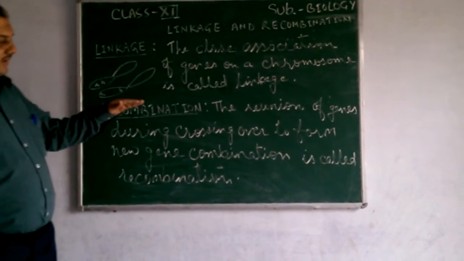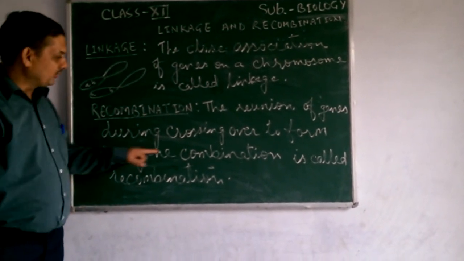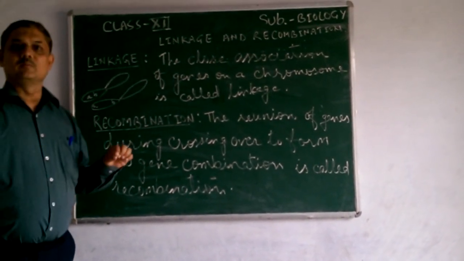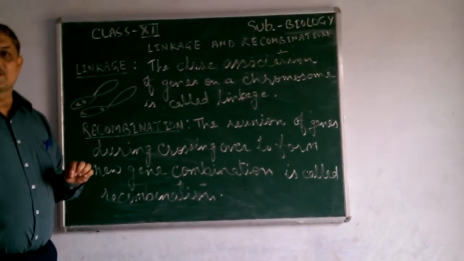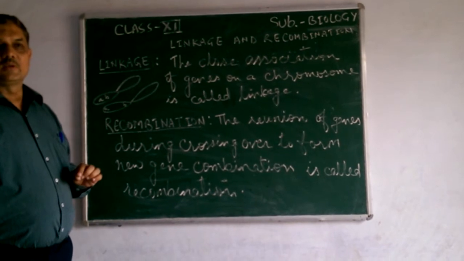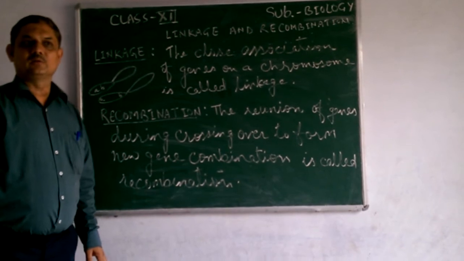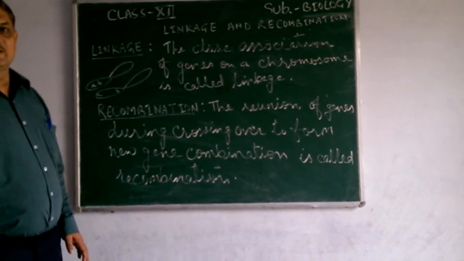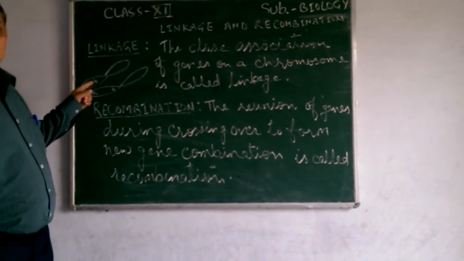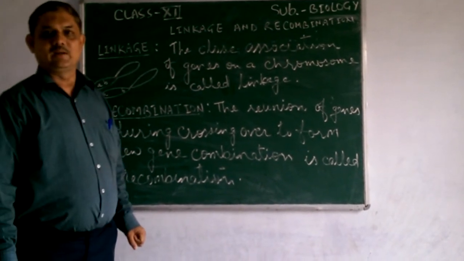Now recombination: the reunion of genes during crossing over to form new gene combinations is called recombination. We know during meiosis some parts of homologous chromosomes are exchanged between them, and that gives rise to new combinations. So according to Mendel's third law, all the genes are going separately, but due to this linkage, the genes which are closer are together, and those which are situated apart are going separately.